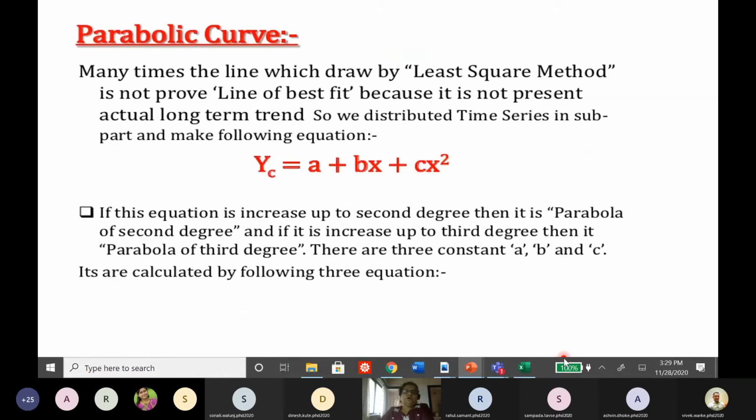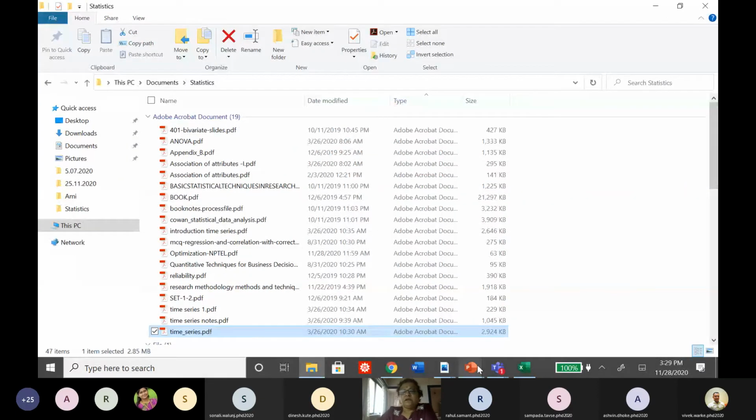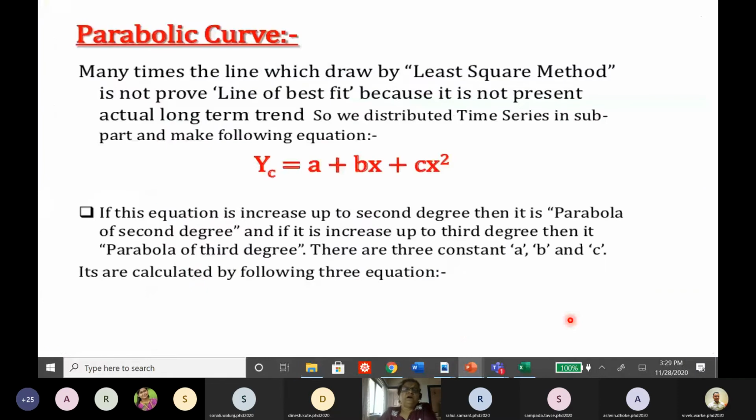Okay. Now, what about the parabolic curve? In a trend line, it is not necessary that you will always get a straight line. You may get a parabolic curve as well. And how do we get it? With the help of the least square method. Now in this parabolic curve, you will see that there are 3 constants, A, B and C. This is a standard general equation of a parabola. You might have learned it in coordinate geometry.